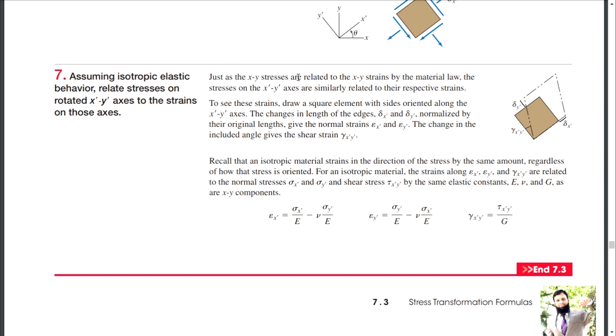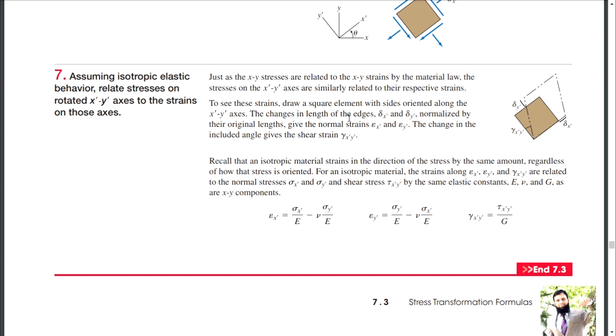So just like x and y axes, where stresses are related to x and y strains by the materials law, the stresses on x dash and y dash are similarly related to their respective strains. Got it? To see these strains, draw the square element with sides oriented along x dash and y dash.